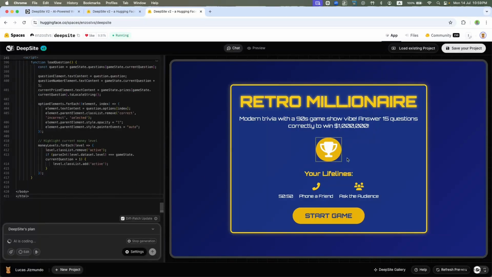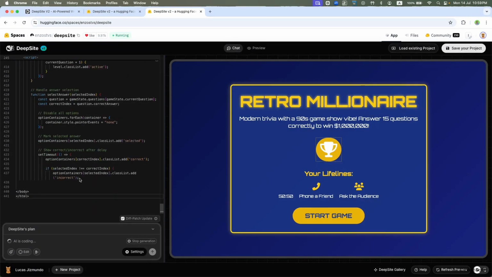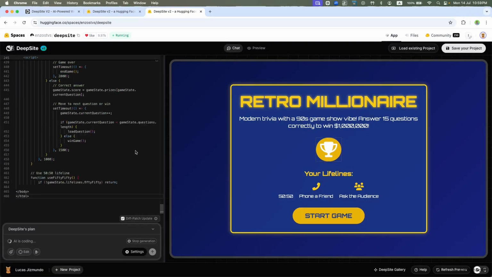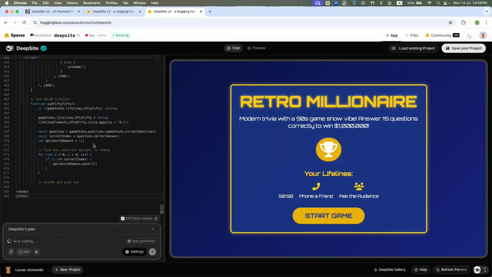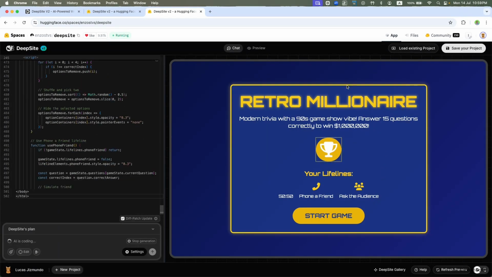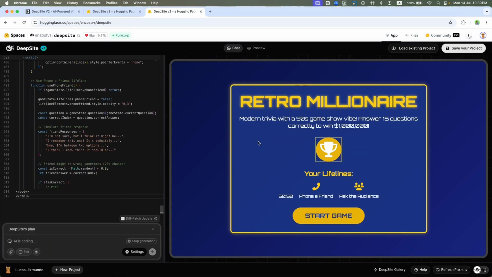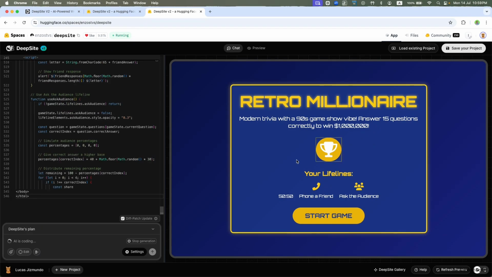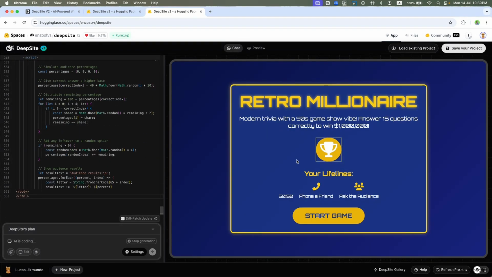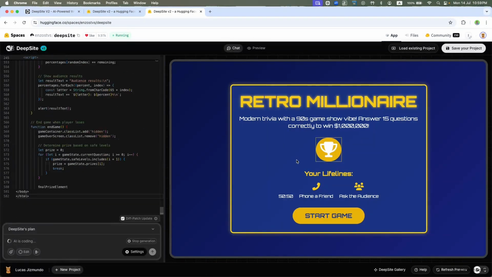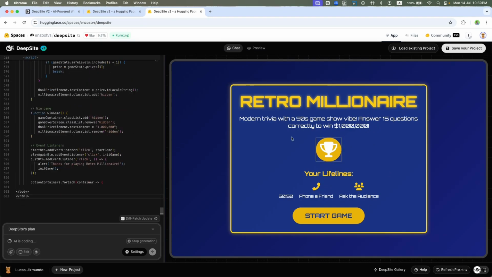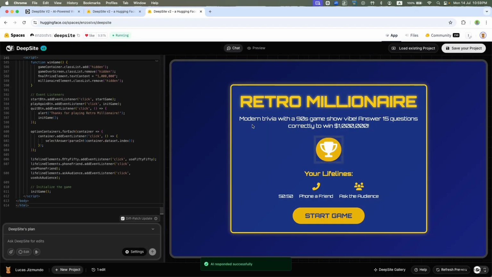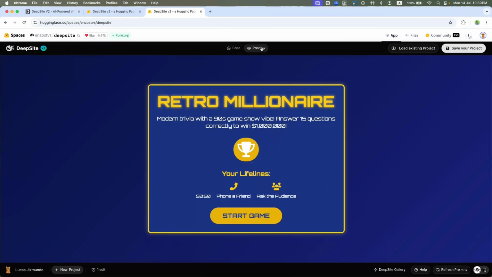That's how fast it codes it. And it's still ongoing. As you can see on the left side, it's still pumping out the code for the UI, the UX probably. And you can see it followed my instructions of the retro feel and vibe. Although it's really high res and all that, the feel is there, right? The font is there and all that. There you go. AI responded successfully. Let's click on preview so that we don't have the chat.